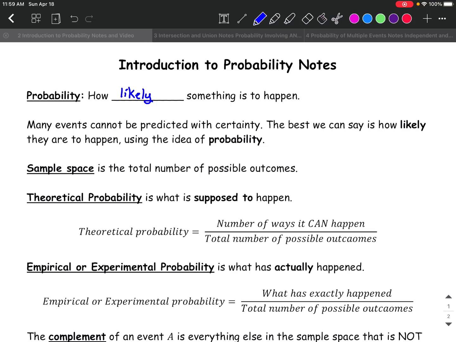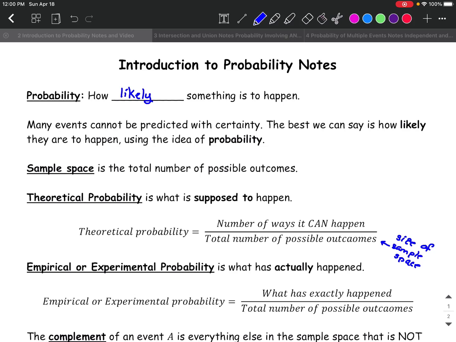Now, there are 2 types of probability. They sound very much the same, but they're slightly different. The first is theoretical probability. That's what is supposed to happen, okay? So theoretical probability is the number of ways it can happen over the total number of possible outcomes. And that comes from your sample space, okay? It's the size of your sample space. So the theoretical probability is the number of ways something can happen over the total number of different possible outcomes.